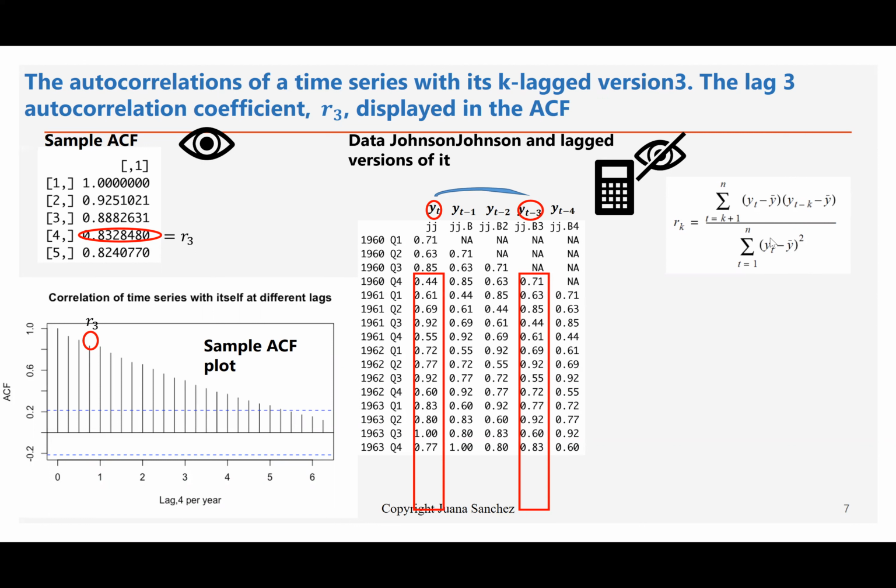The denominator is just the sum of the first column minus the Y bar, the sample mean of Y, for the whole data set. Remember that we are just showing the first observations, but this data set is much bigger, so it's nice that R is doing it for us in the background. We really don't see it. We just see the output.